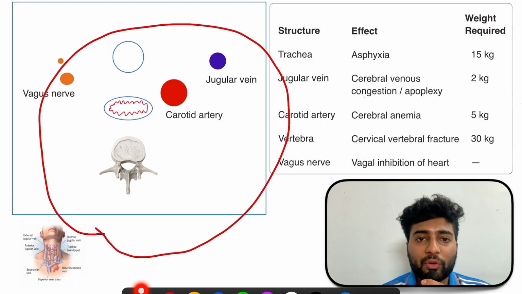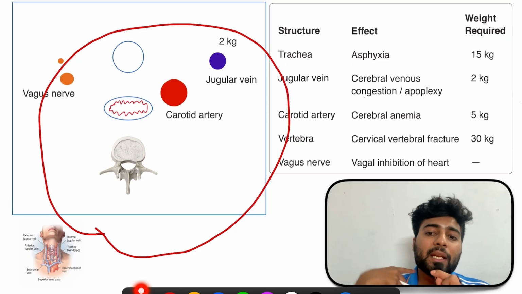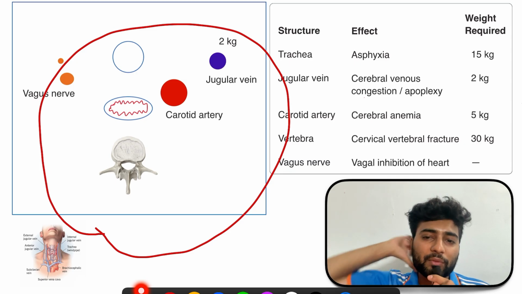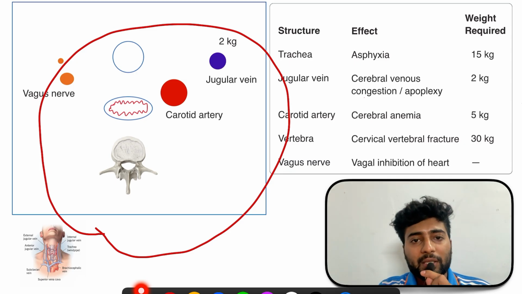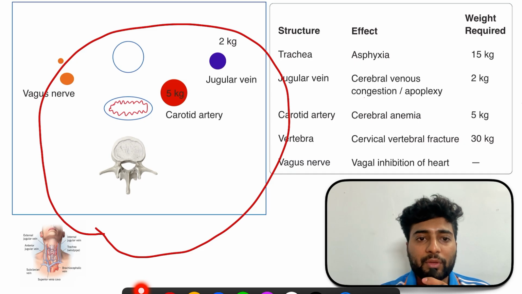Now how much force is required to compress the jugular vein is 2 kg, because it is right at the periphery. Just a 2 kg force will compress this vein, and the blood flow will fail. Carotid artery 5 kg, 15 kg for trachea, and 30 kg for vertebra. So we have 2, 5, 30 and 15.